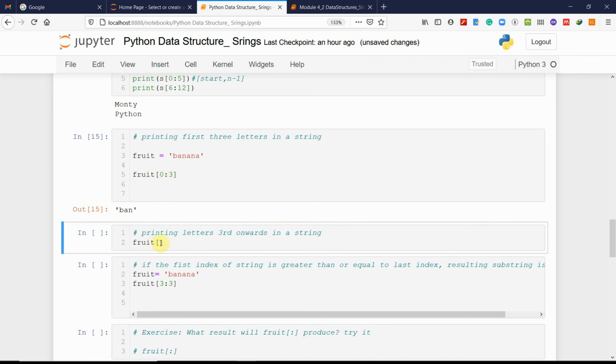If we don't write 0 even, it will still work. If we want the last three letters onwards, it will be like this.